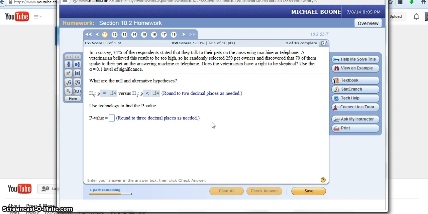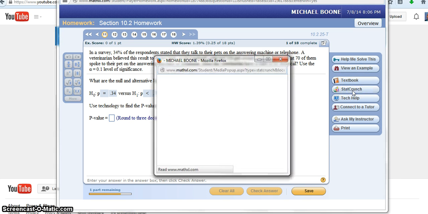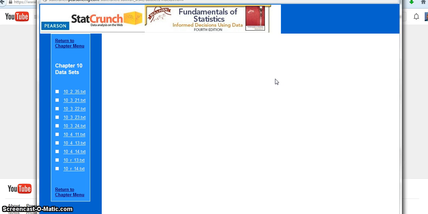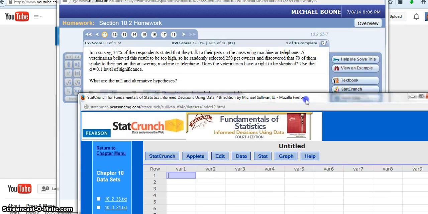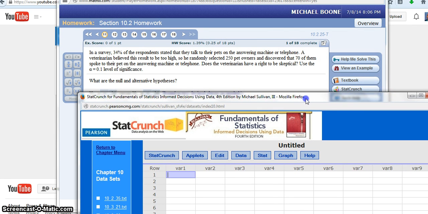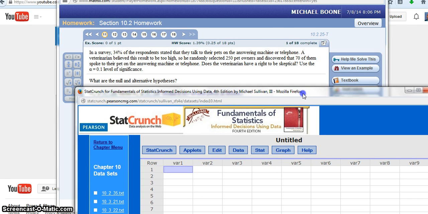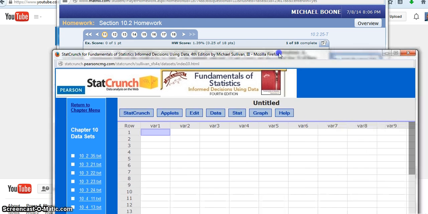So now we have to find a p-value using technology. This is the method that I prefer. There's a p-value approach and then a classical approach, and we'll look at a classical approach too. If I go to StatCrunch, it's going to find a p-value for me really quick. The believed proportion was 34%. It was 70 out of the 250.